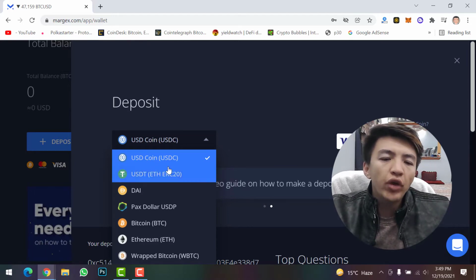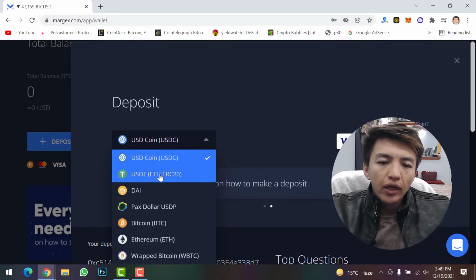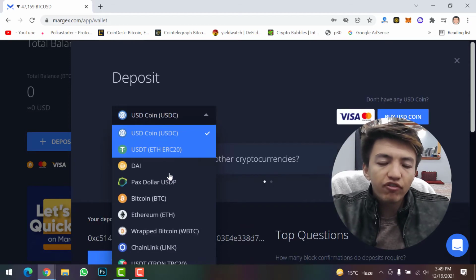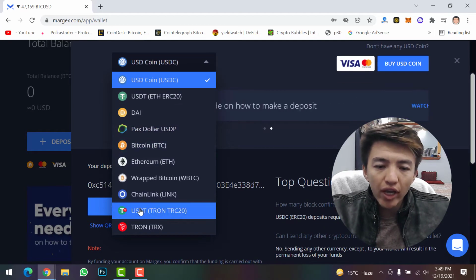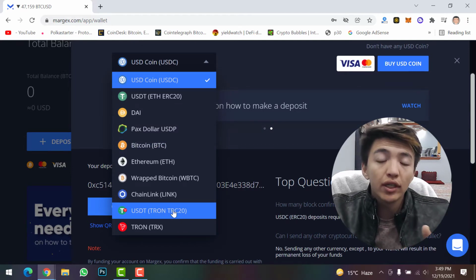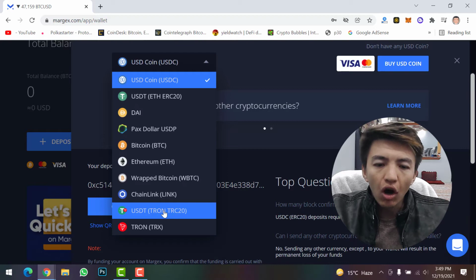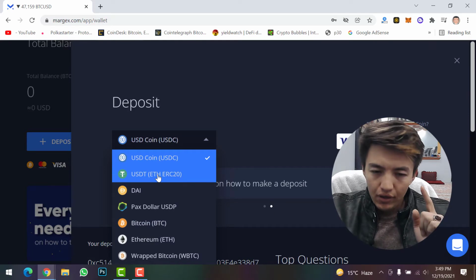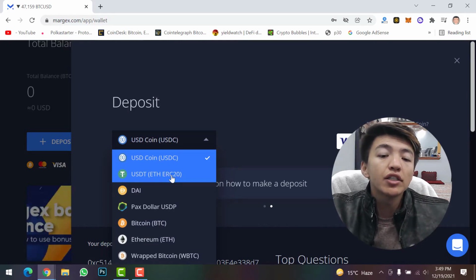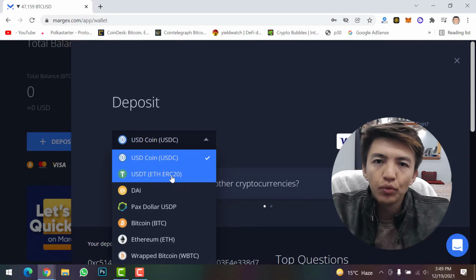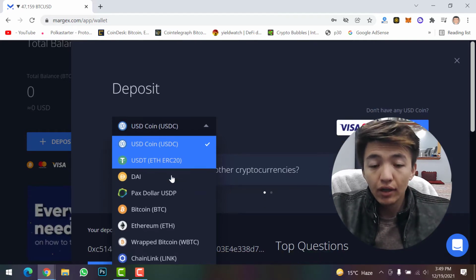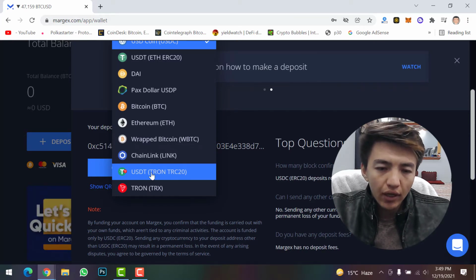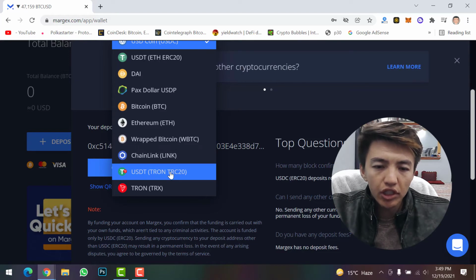First of all, we had only the option of USDT ERC20. The transaction network was just ERC20, but finally Margex just added USDT with TRC20. As you know, if we send USDT with TRC20 network transaction, the fee is only $1. If we send USDT using ERC20, the transaction fee is too much. So thanks to Margex exchange that finally they listed USDT with TRC network. So simply click on USDT Tron TRC20.